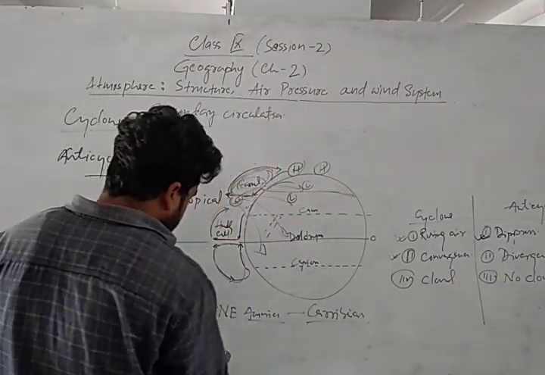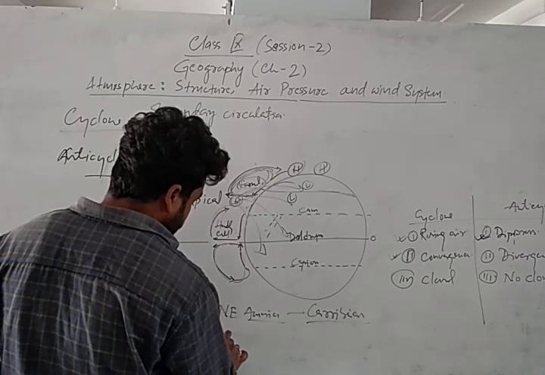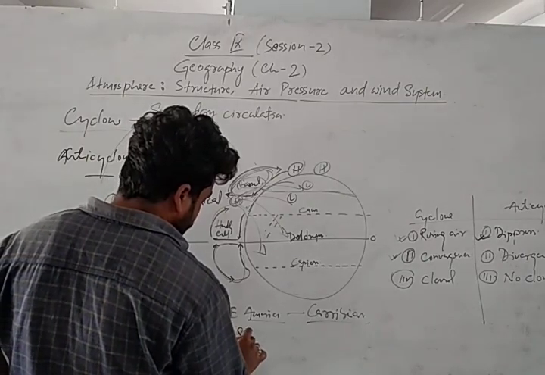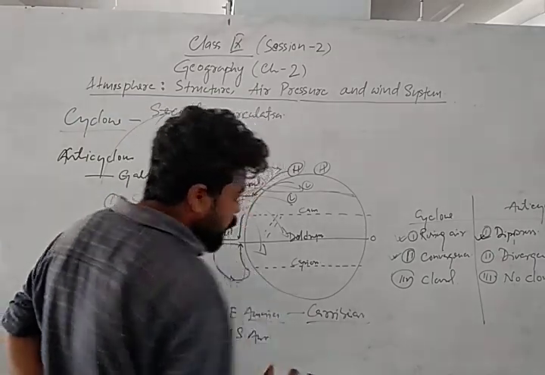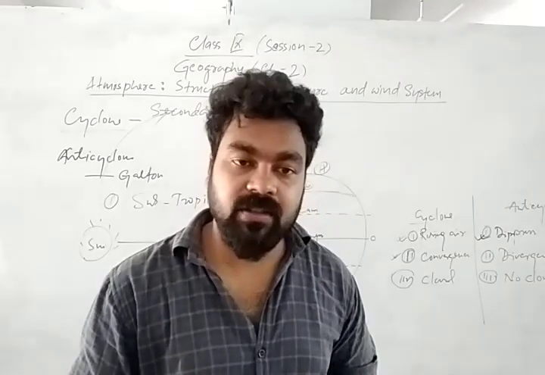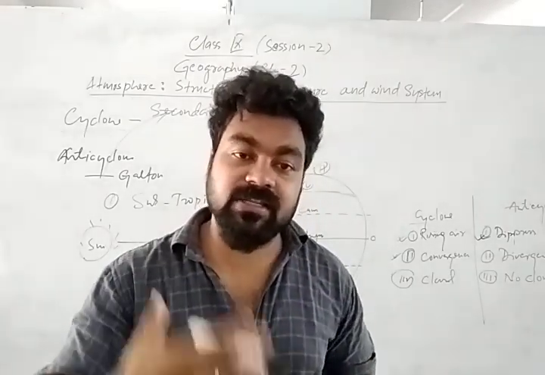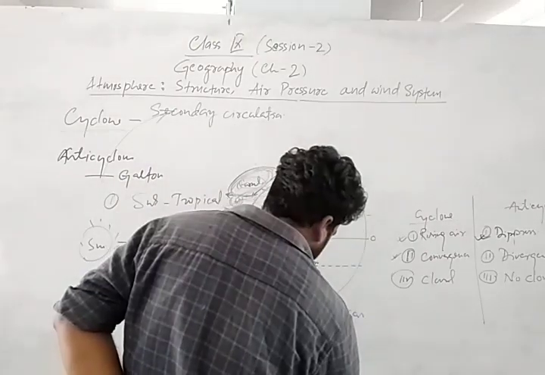So in the north of South America, this anticyclone forms due to the influence of the cold wave that comes from the Atlantic Ocean. Again, it forms the anticyclone, that is called the cold wave. So sometimes anticyclone is also called the cold wave.